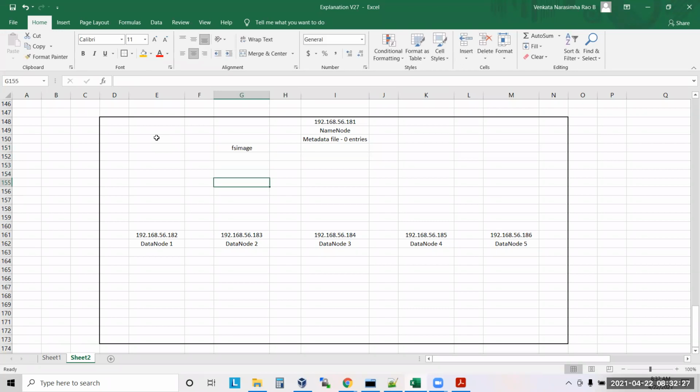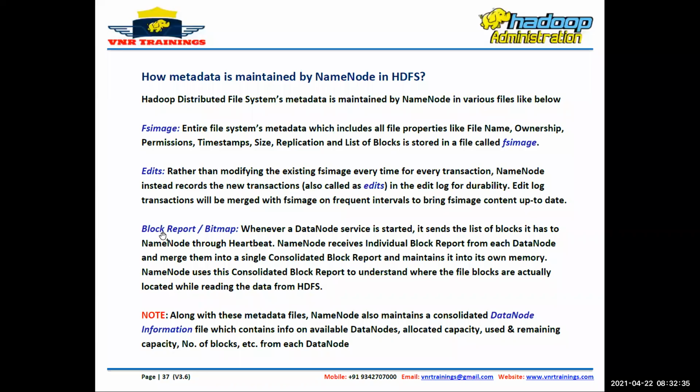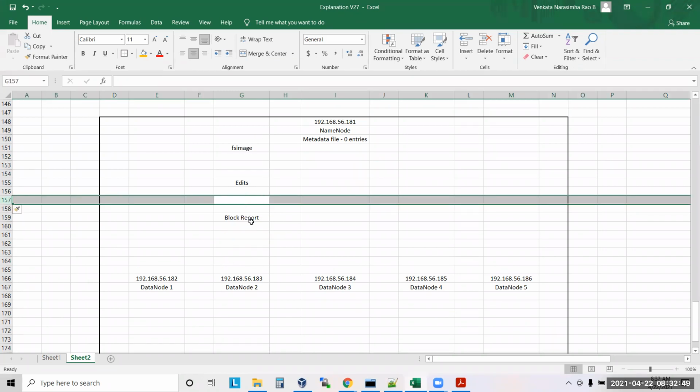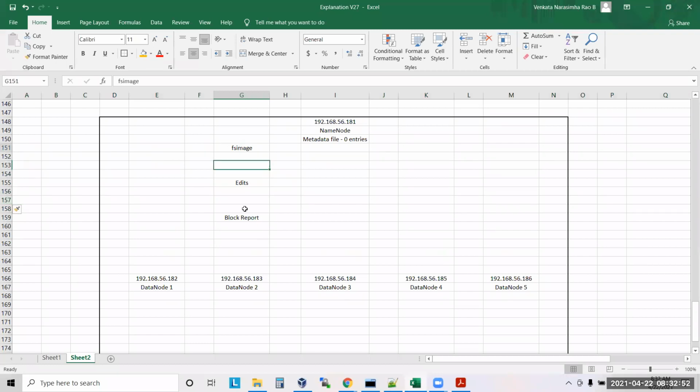After that, there is another file which is called edits. And there is another file which is called block report, or bitmap. So your name node will maintain the metadata in 3 different files, guys. Understand? In 3 different files. Now let us understand how these 3 different files will work together. Clear? Guys, any questions?